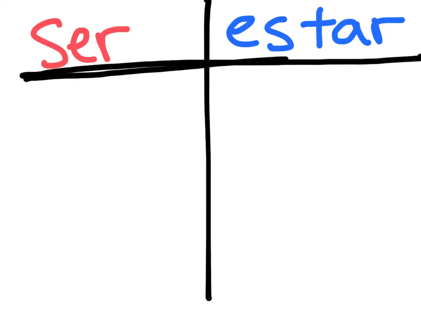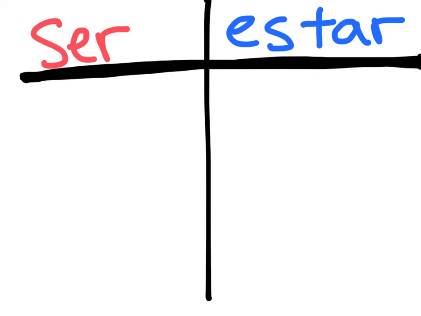For example, if I'm asking you how you are, I'm going to say ¿Cómo estás? Right? So that means that we use estar to talk about feelings, okay? And then also when I ask you where you're from, I say ¿De dónde eres? So we know that ser is used to talk about origin, where somebody's from.